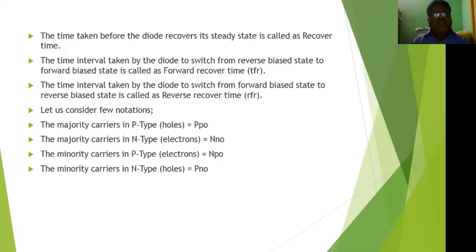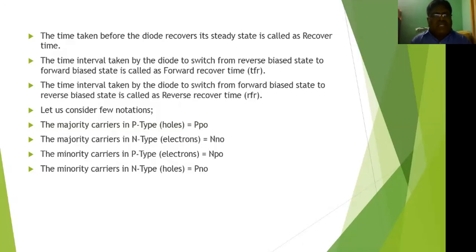Next, let us consider a few notations. The majority carriers in P-type are holes. Please remember, the majority charge carriers in P-type are holes, represented with letter P, suffix PO.